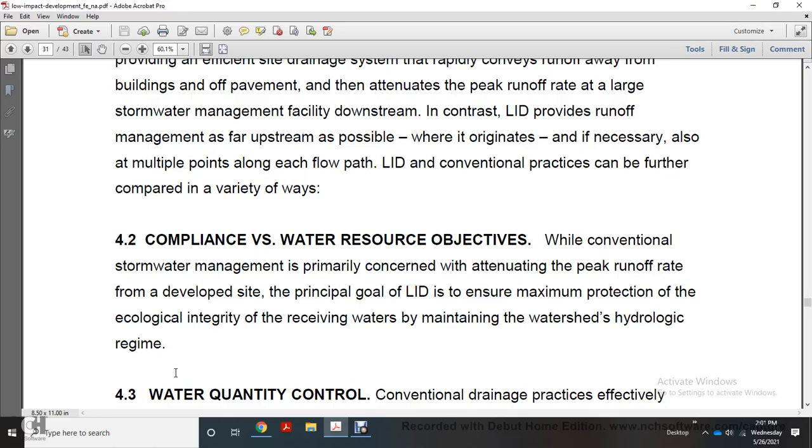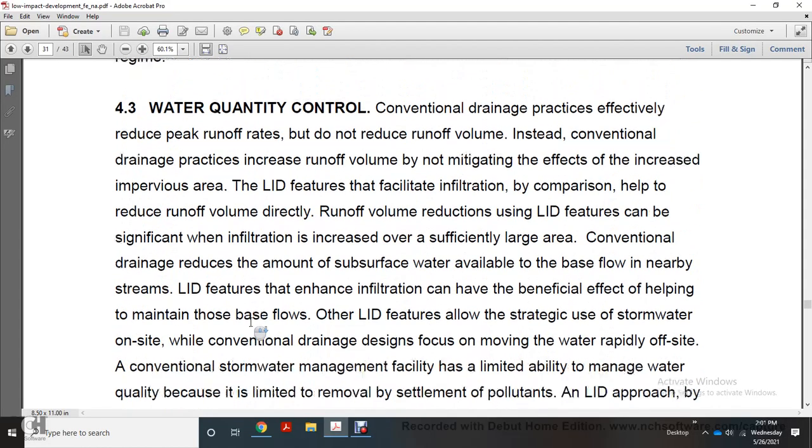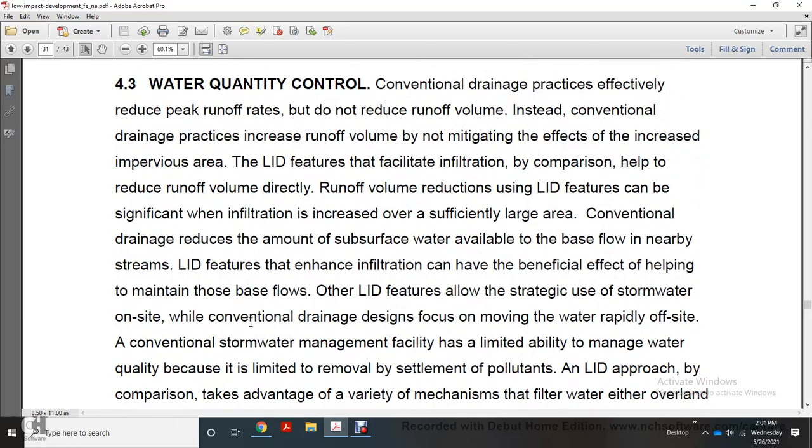Compliance versus water resource. The objective of conventional stormwater management is primarily concerned with reducing peak runoff rate for developed sites, while the principle of low-impact development ensures the maximum protection of the ecological integrity of receiving waters, maintaining the watershed hydrological regime. Water quality control: conventional practices effectively reduce the peak runoff rate but do not reduce the runoff volume. Conventional drainage practices increase the runoff volume and do not mitigate the effects of the increase in impervious area.